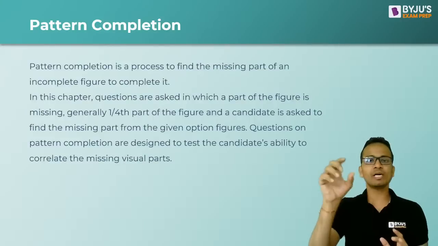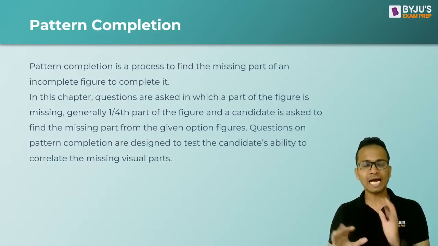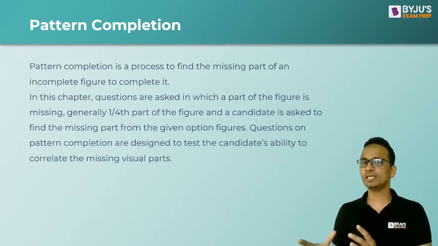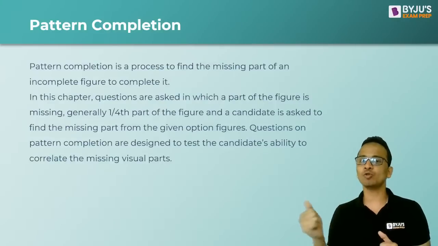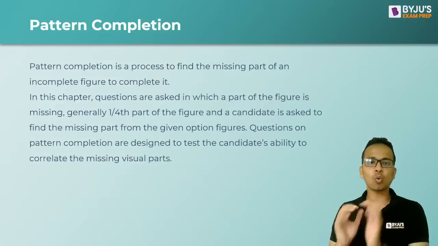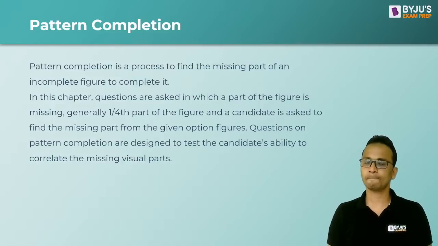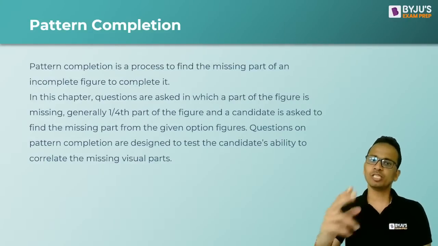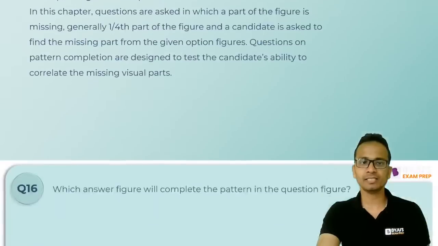So a figure will be given with one part missing and you will be given 5 options, and that missing part will be one of those 5 options and you will have to identify that part. Generally 1/4, the quarter of the figure is missing. So you'll have to just complete the pattern in such cases.